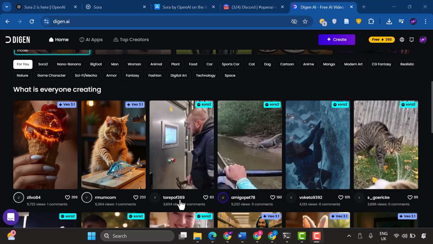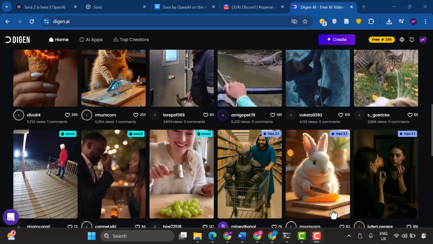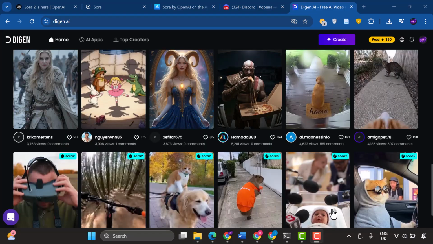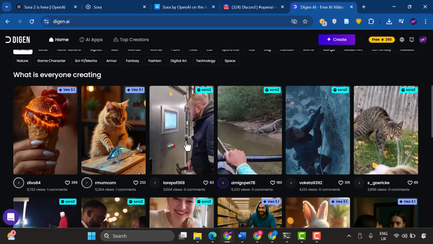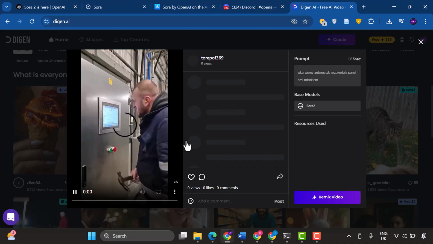This one is VO 3.1, and it's all free to generate. You can click on this video to have a review of it, change the language to another language if you want, or something like that. Yeah, there are various options for customization.